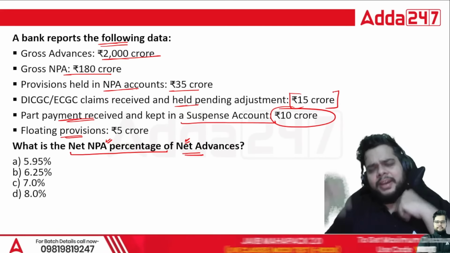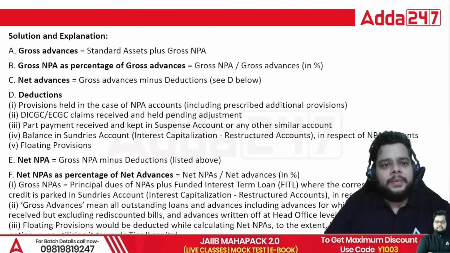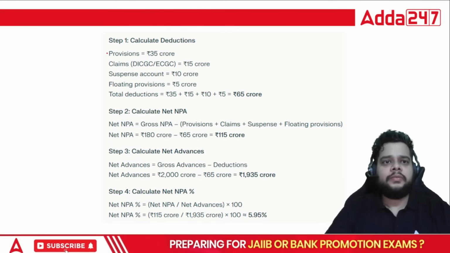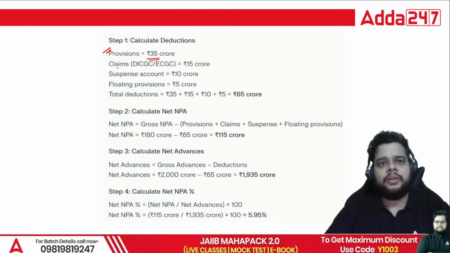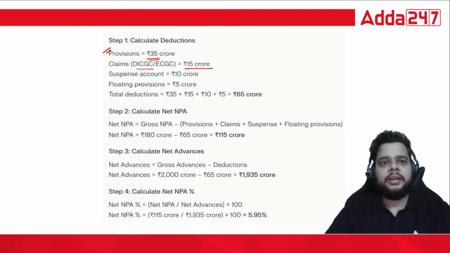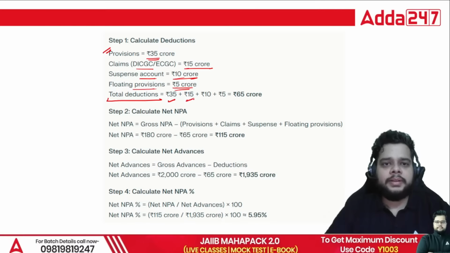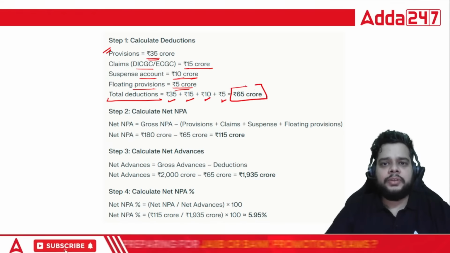See, it's a very direct question. If you know the formula, the answer will be option A, that is 5.95%. How? Simply stated, you will require these steps. First of all, the provisions for the given question are 35 crore, claims are 15 crore, suspense account 10 crore, floating provisions 5 crore. So what will the total deduction be? Provisions plus claims plus suspense account amount plus the floating provisions, which will give you 65 crore.